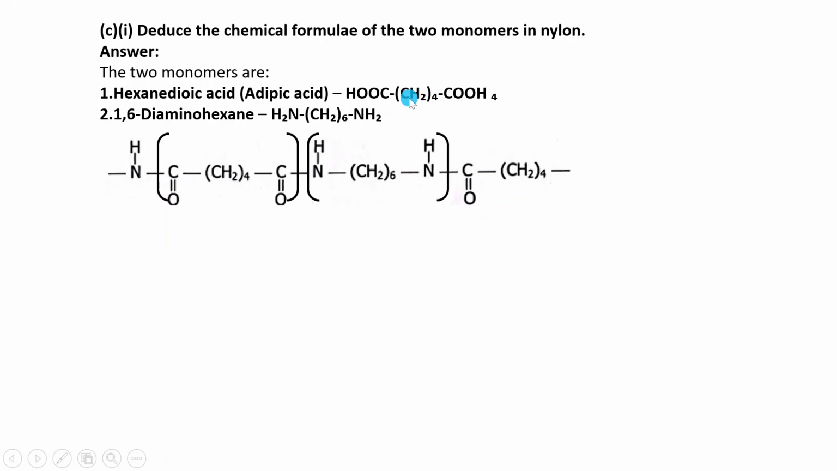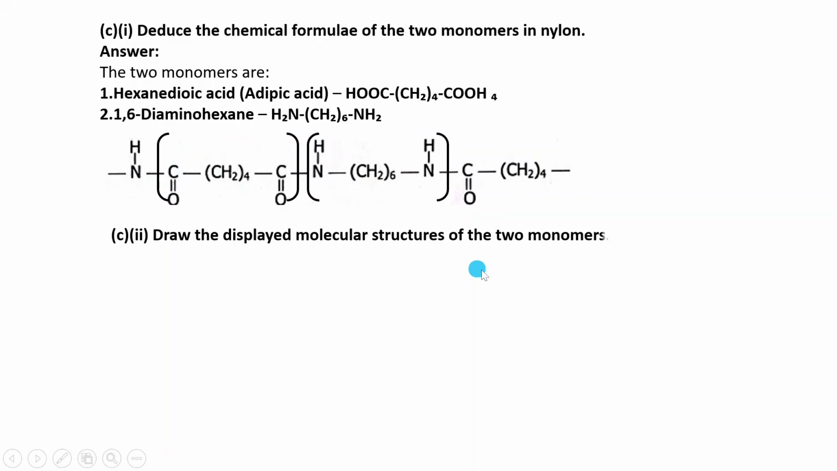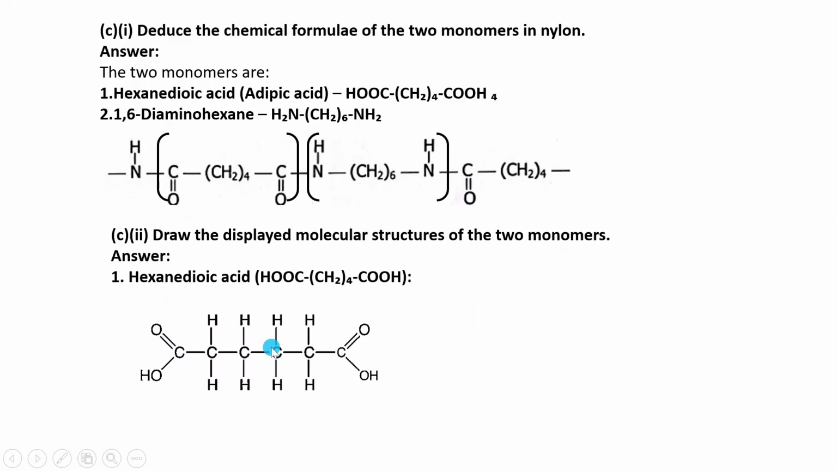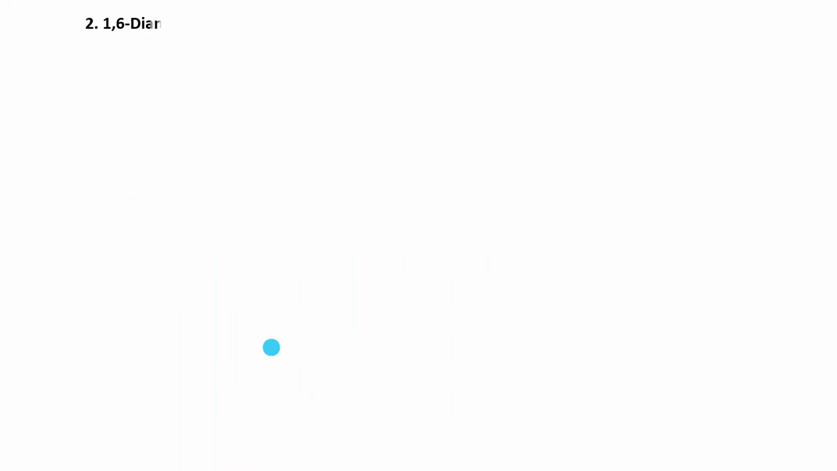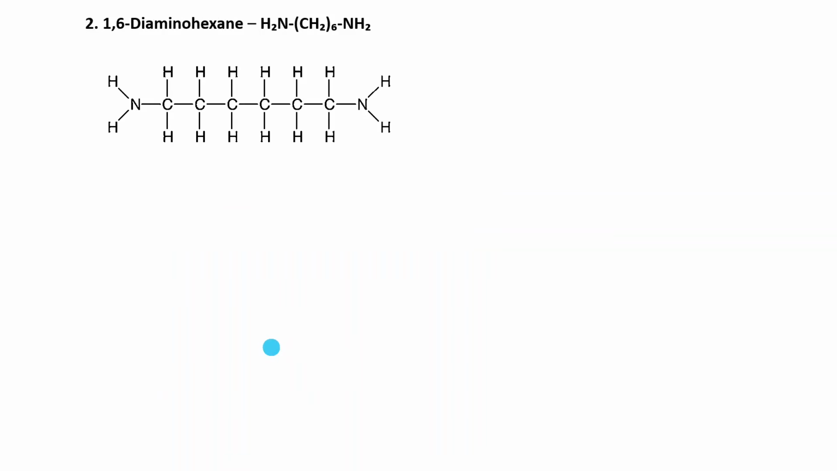Then also what we did again here is that to come up with this formula, we identified this and this. And then that oxygen, here we gave hydrogen and oxygen. Then here we just gave hydrogen. Okay. Then they're saying draw the displayed molecular structure of the two monomers. Like this one, the structure is this one. Then for the next one, the structure is that one.